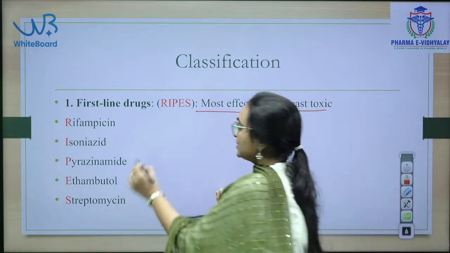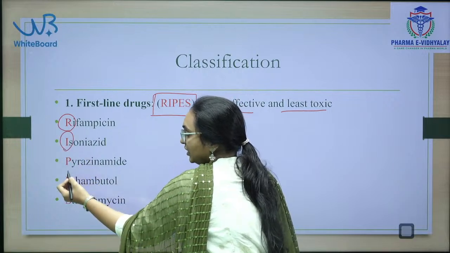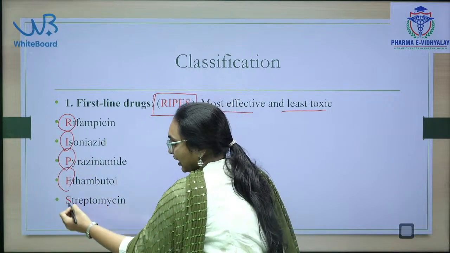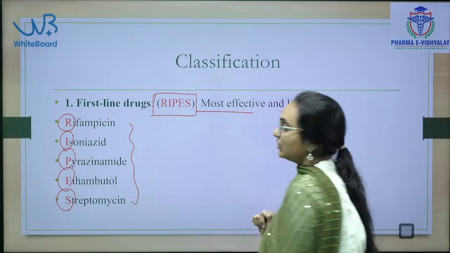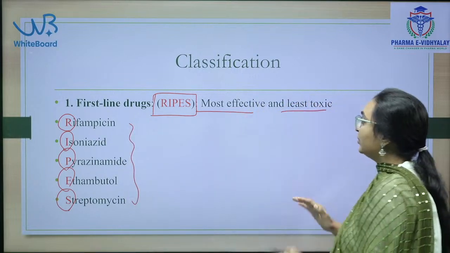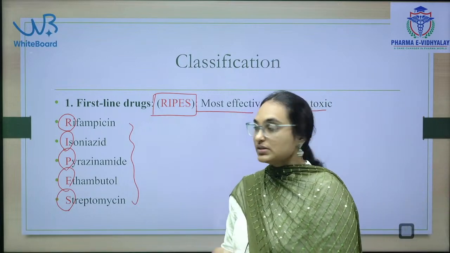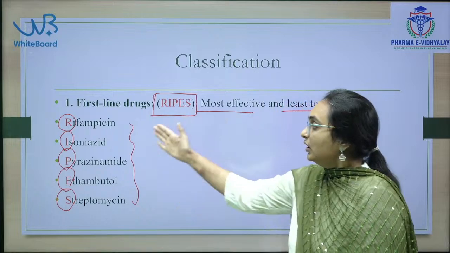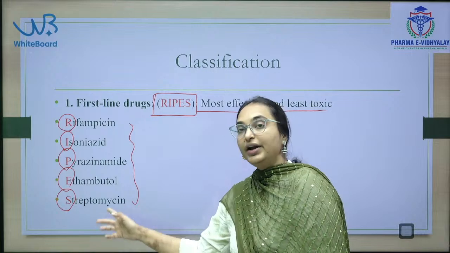The drugs are RIPES: rifampicin, isoniazid, pyrazinamide, ethambutol and streptomycin. These are the first line drugs, having least toxicity and being very effective.